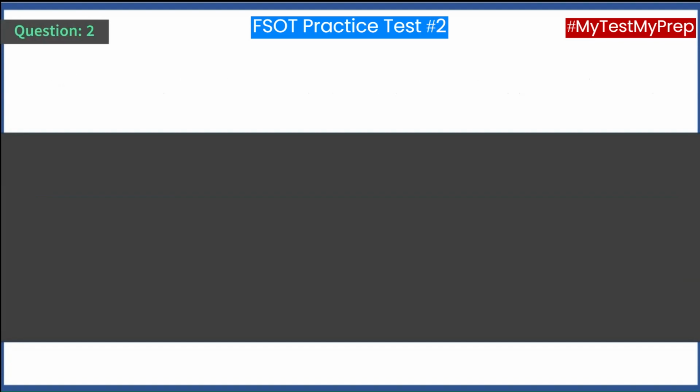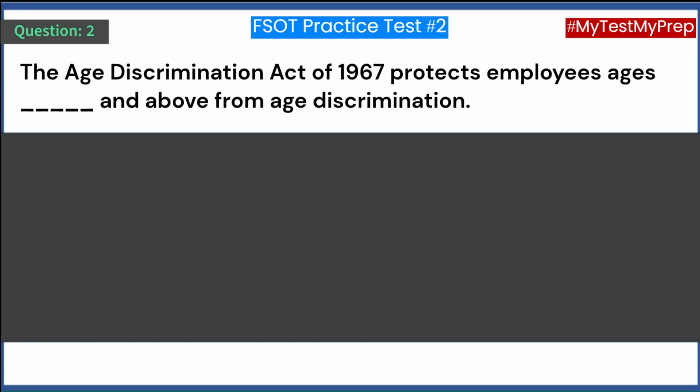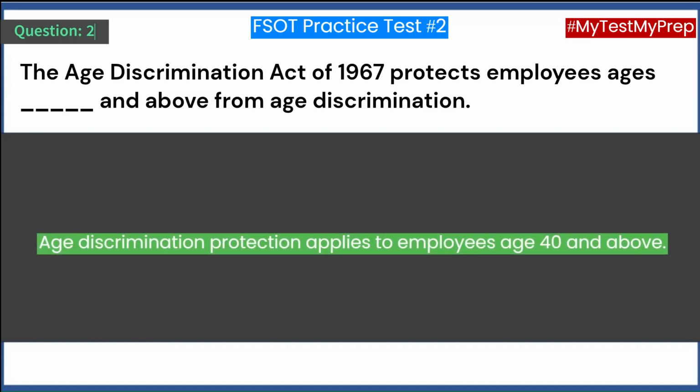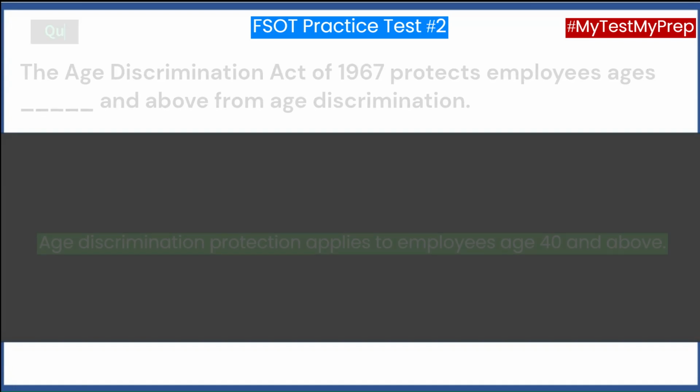Question 2. The Age Discrimination Act of 1967 protects employees' ages and above from age discrimination. A. 40. B. 50. C. 55. D. 60. Answer A. 40. Age discrimination protection applies to employees age 40 and above.